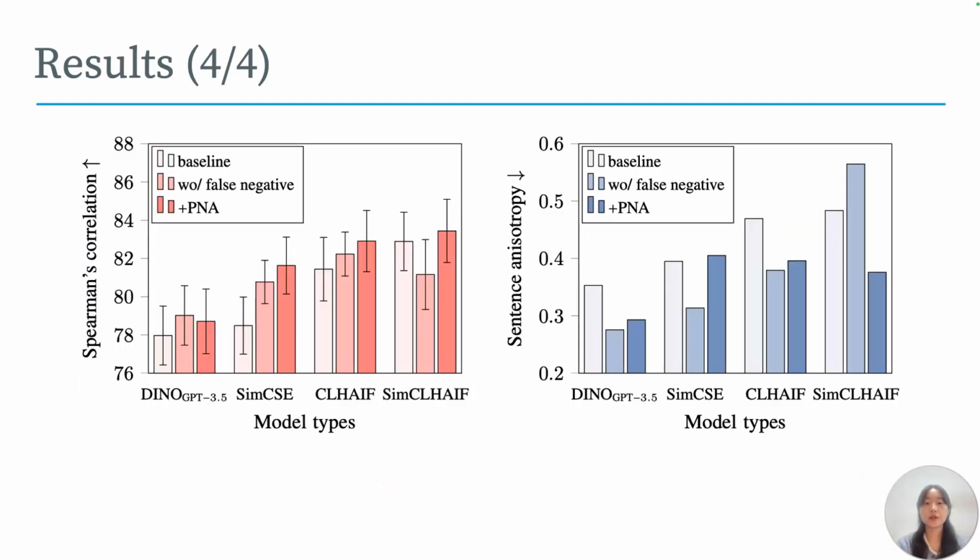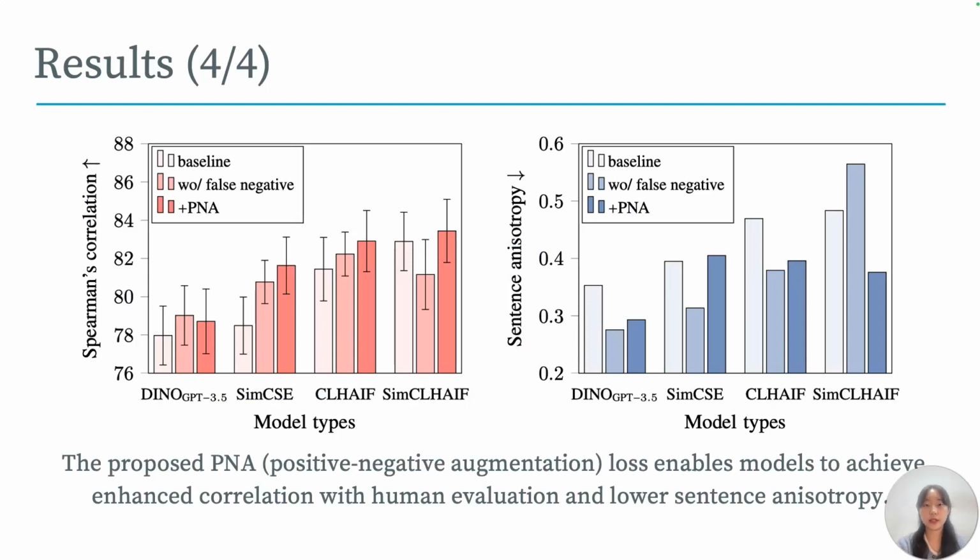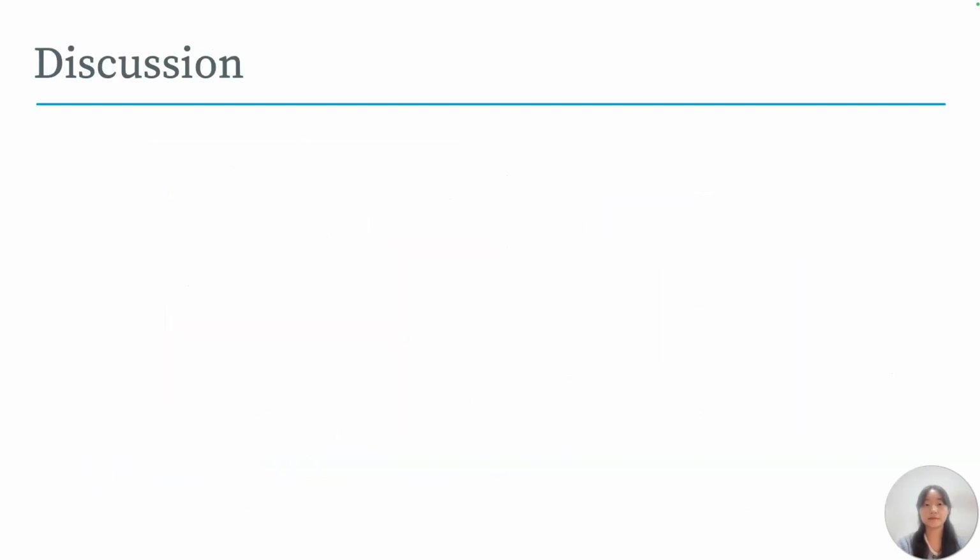In comparison to the baseline, which does not incorporate the relationship between positive and negative, and the false negative elimination method, which eliminates 1 false negative per sample within a batch, we find that the proposed PNA loss enables the model to achieve enhanced correlation with human evaluation and lower sentence anisotropy.